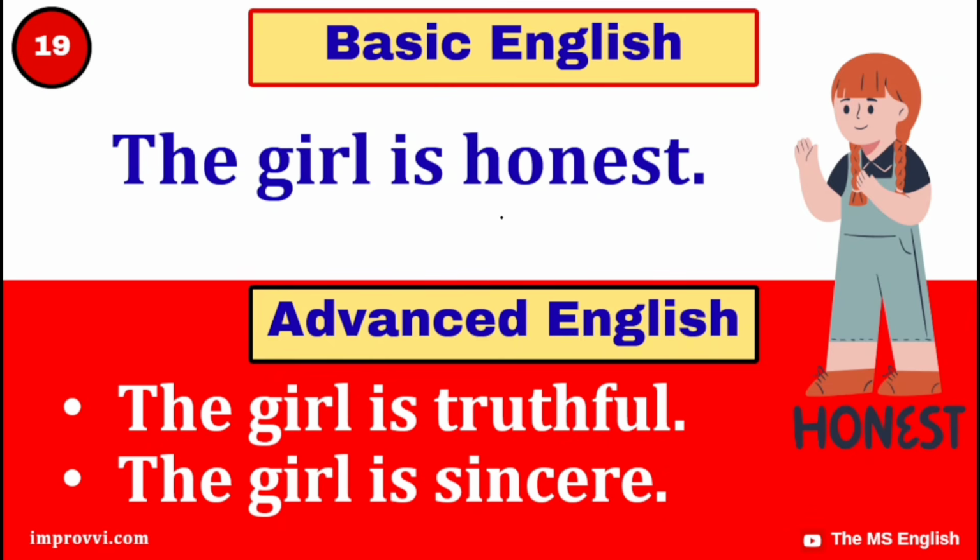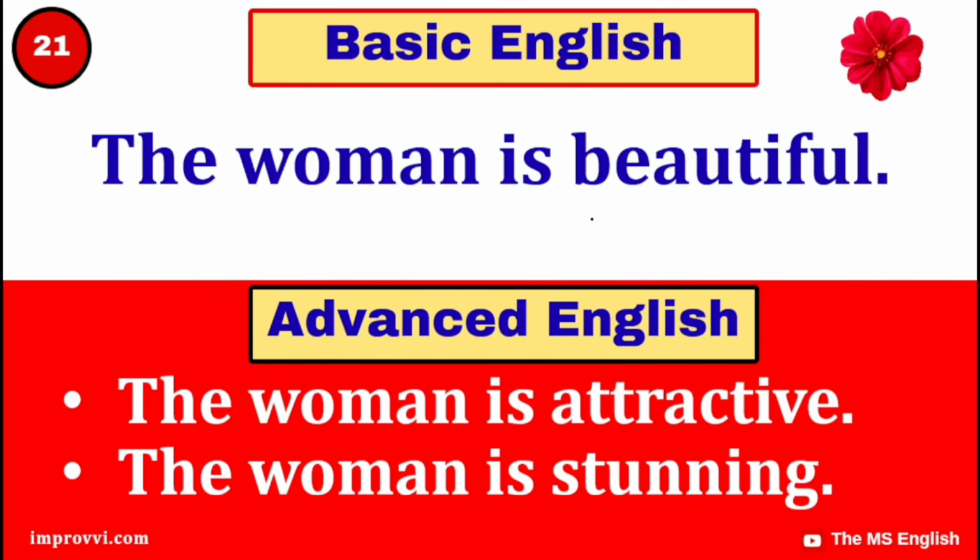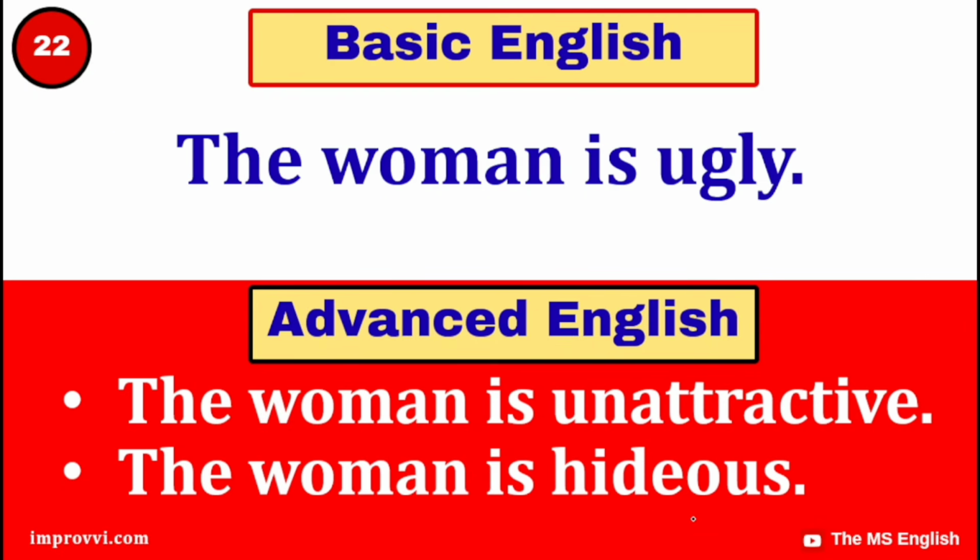The girl is honest. The girl is truthful. The girl is sincere. The man is dishonest. The man is deceitful. The man is fraudulent. The woman is beautiful. The woman is attractive. The woman is stunning. The woman is ugly.